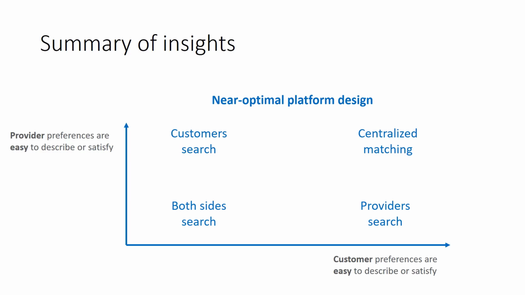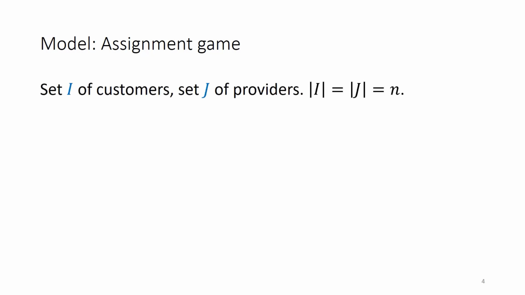These insights are shown using the following model based on the assignment game of Shapley-Shubik 1971, which is a classical model of matching with transfer payments. I will first review this classical model and then describe what is different. There's a set I of customers and a set J of providers. Each agent is interested in matching with at most one partner. Without loss of generality, these sets have equal cardinality, since we can always add dummy customers or providers representing being unmatched.